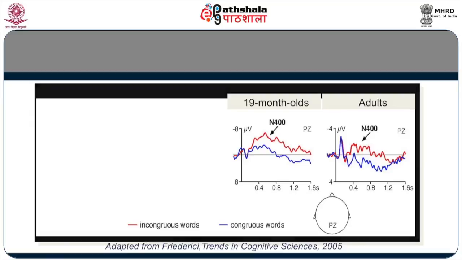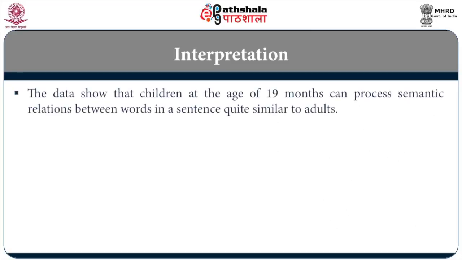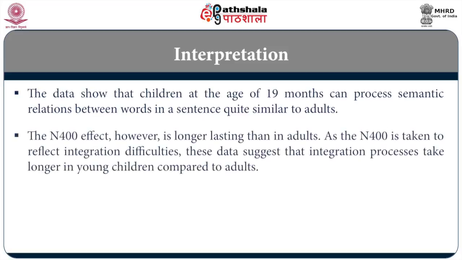So, the interpretation that the authors have made based on this experiment is that at the age of 19 months, infants can process semantic relations between words in a sentence. It's that early, okay. The N400 effect, however, is longer lasting in children than in adults. As N400 is taken to reflect integration, the interpretation of N400 is about whether the last word can be integrated into the rest of the sentence or not. That's what we mean by congruity and incongruity.